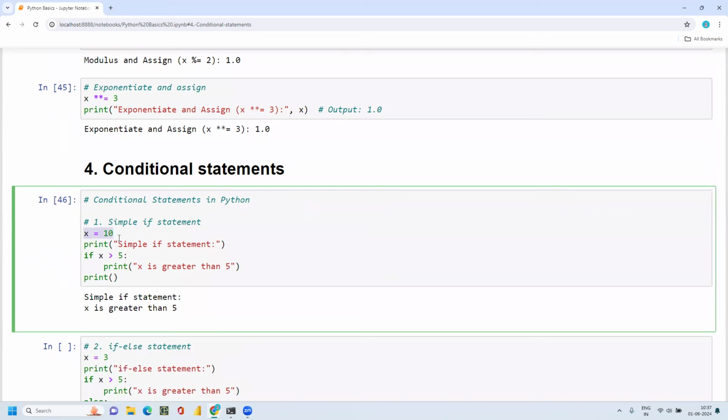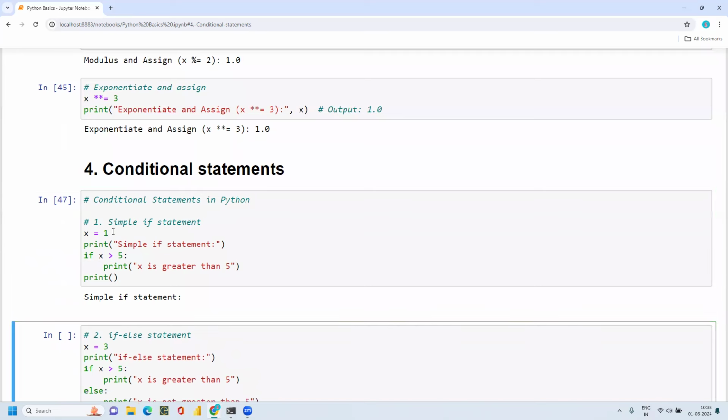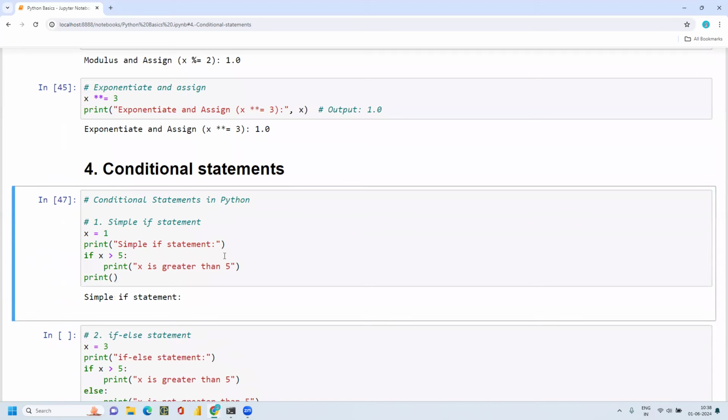So let me explain it again. I'm assigning the value 10 to X. I'm checking with the if condition: if X is greater than 5, then print this statement. Here X is nothing but 10, and 10 is greater than 5. So it satisfies, then it is printing. If I am giving a value which is less than 5, I'm getting this output only because I am printing the simple if statement only. This condition is not satisfied, and that is the reason why this code is not executing.